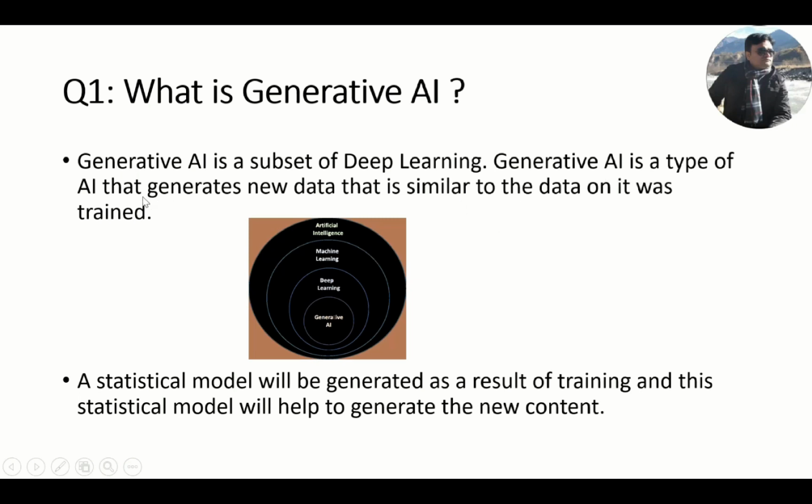Generative AI is the type of AI that generates new data that is similar to the data on which it was trained. Suppose the model is trained on dog data, then it will generate the image of a dog. If it is trained on cat data, then it will generate the image of a cat. So a statistical model will be generated as a result of training, and this statistical model will help to generate the new content.